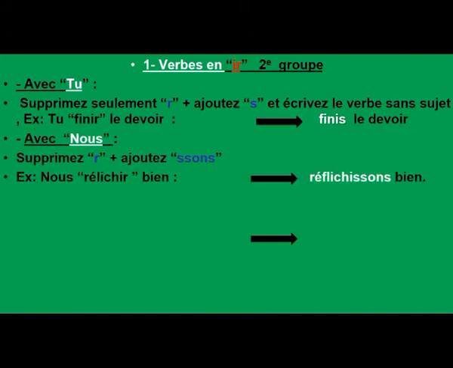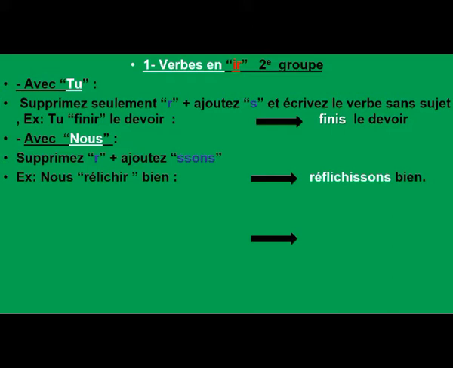If I want to write the verb with nous as pronoun, I just cancel R and put O and S. Exemple, nous réfléchir bien. I want to say let's think well. I say réfléchissons bien. What do I do?